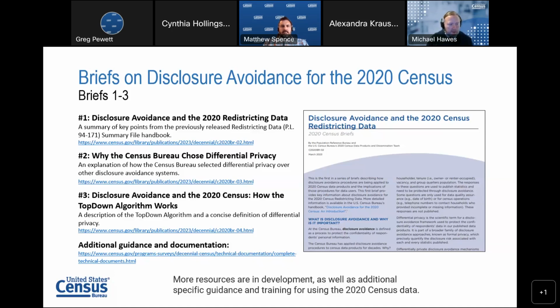We have a bunch of additional guidance and documentation available on our webpage at this link here. Again, the slides will be available after the webinar. And we have many more resources in development, as well as some additional specific guidance and training for how to use the 2020 census data given the known impact of the 2020 census disclosure avoidance system on the data. So definitely stay tuned for those.